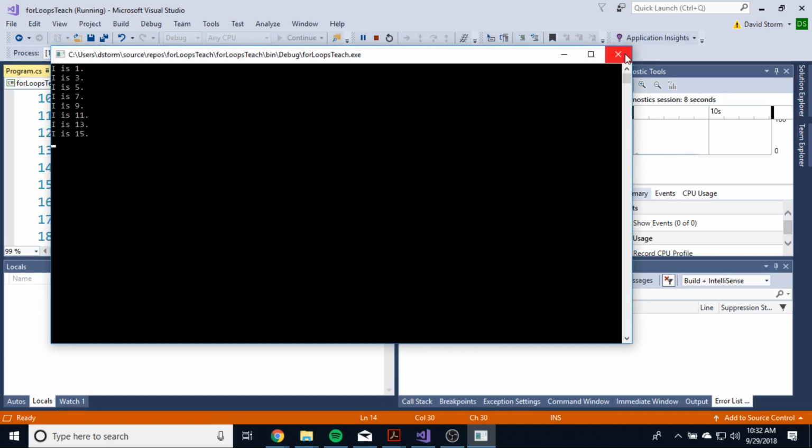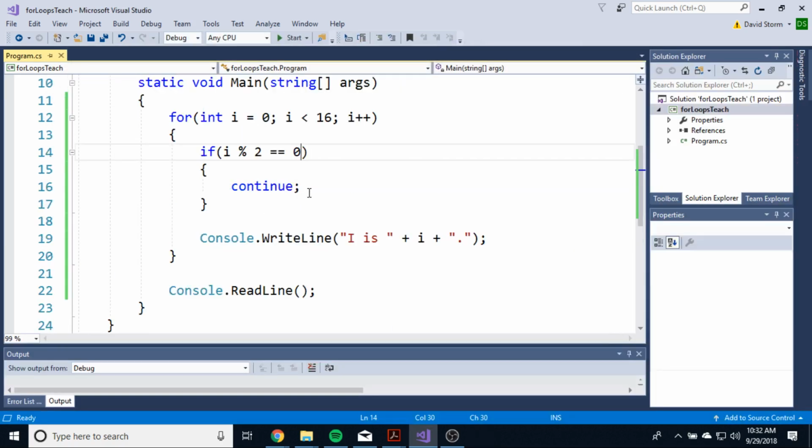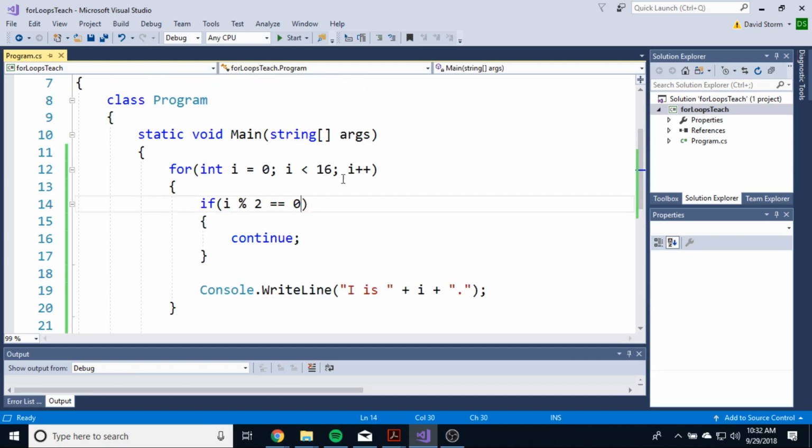So there's just loops. You can do really crazy cool things with loops. You just have to understand how to use them properly and how to use continue and break. And again, some loops are better at things than others. For example, a for loop is very great for looping through an entire array. So let's create an array.